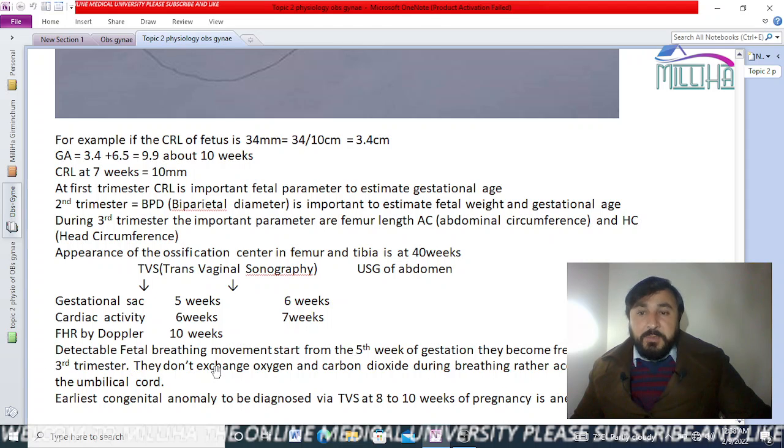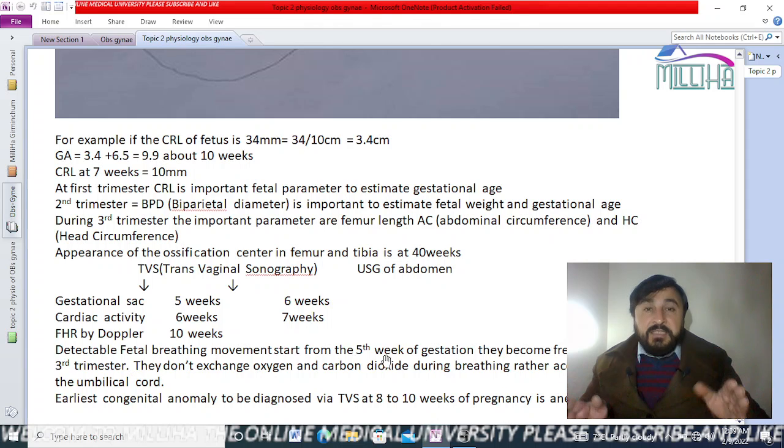Okay, detectable fetal breathing movement starts from the fifth week, which means 1 month and 1 week. At 1 month and 1 week, you can detect the fetal breathing movements.